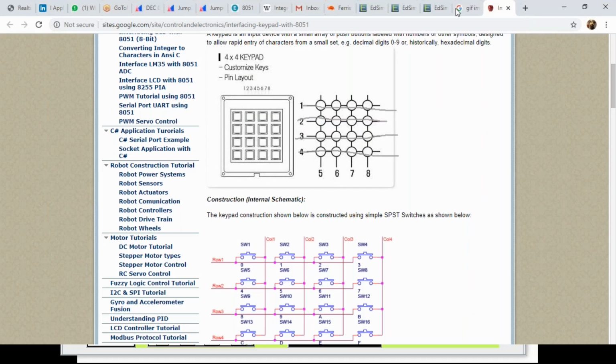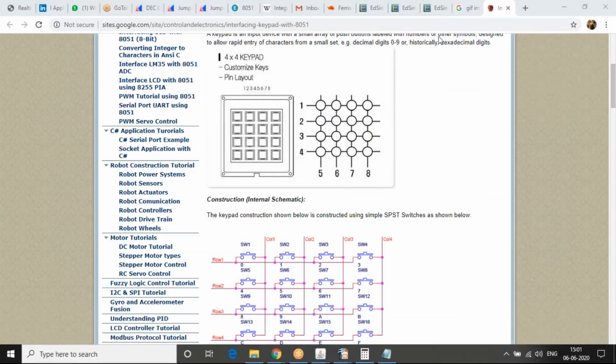But this logic is a very interesting logic which we will use. Now we have 16 keypads, so we have 16 buttons: 1, 2, 3, 4, 5, 6, 7, 8, 9, 10, 11, 12, 13, 14, 15, 16. But to scan the 16, we don't need 16 pins. We will use only 8 pins to scan 16. Previously here, we used 8 pins to scan only 8. Here we are going to scan 16 with 8. How it works is,